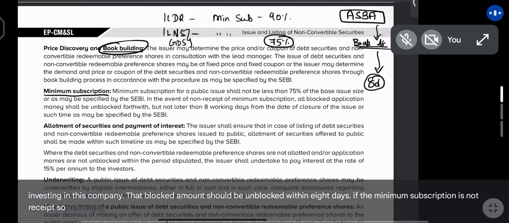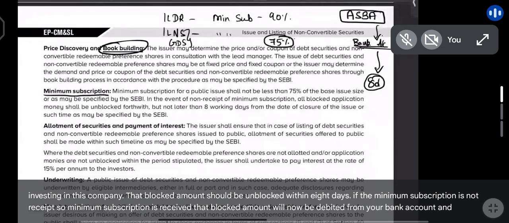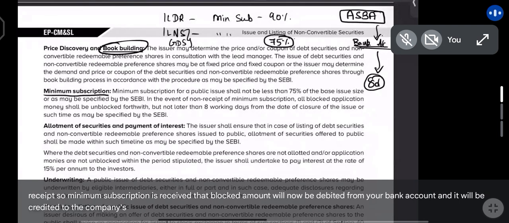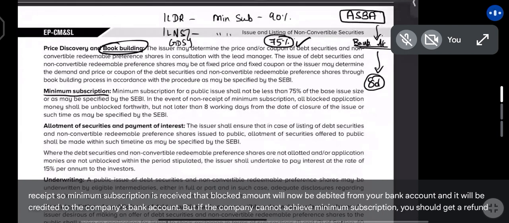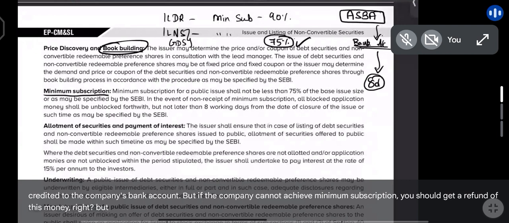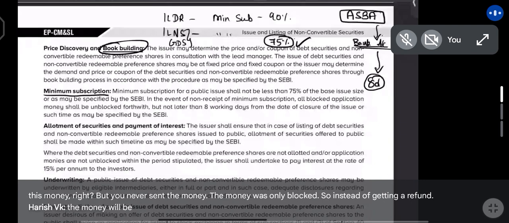So if minimum subscription is received, that blocked amount will be debited from your bank account and credited to the company's bank account. But if the company cannot achieve minimum subscription, you should get a refund of this money, right? But you never sent the money, it was only blocked. So instead of getting a refund, the money will be unblocked in 8 working days.